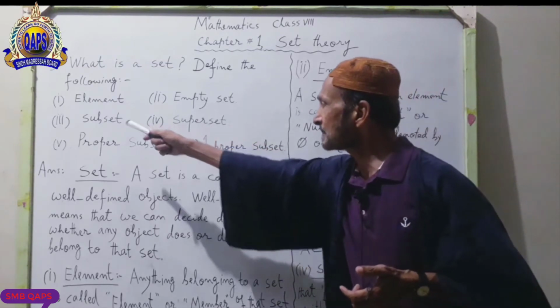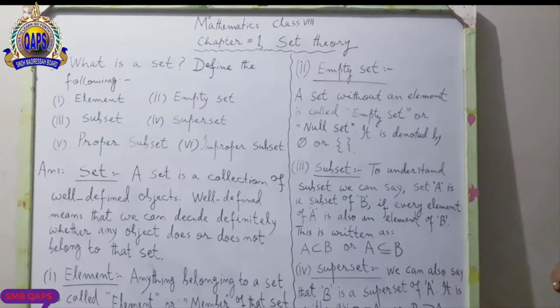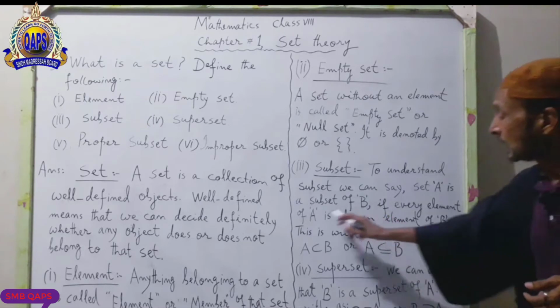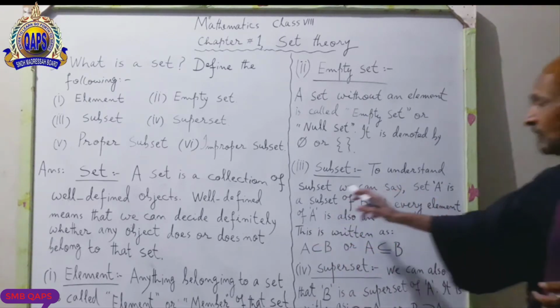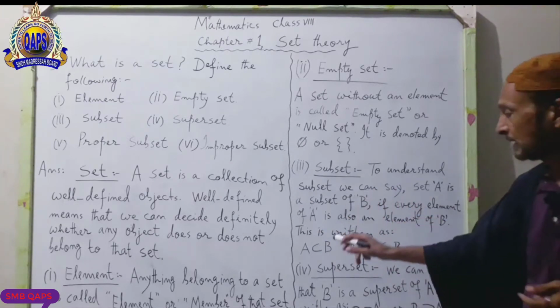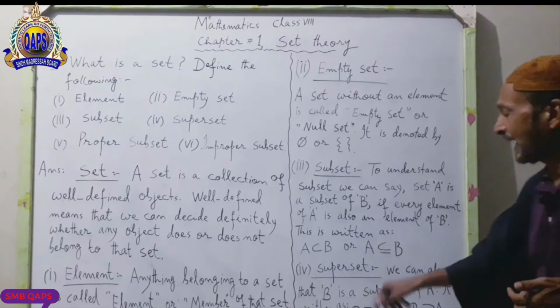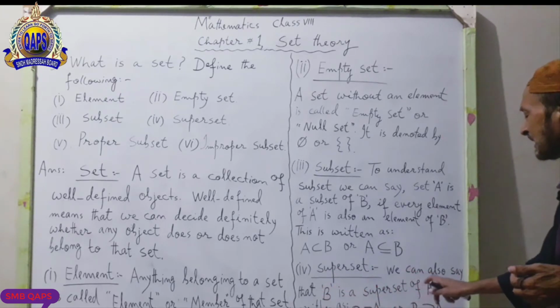Now we have finished subset, superset. What is superset? Definition. Keep this example in your mind, the example of subset. Keep this example in your mind. We can also say that set B is the superset of A.